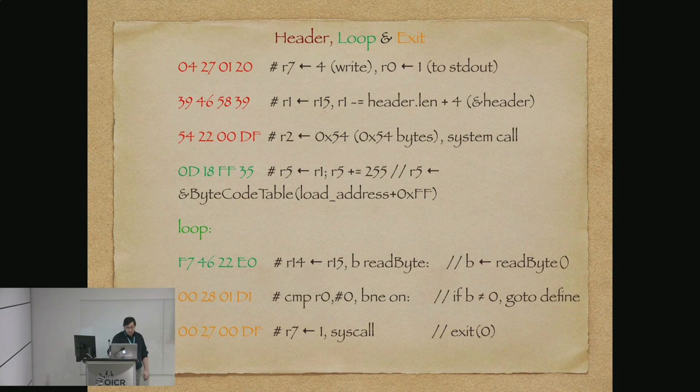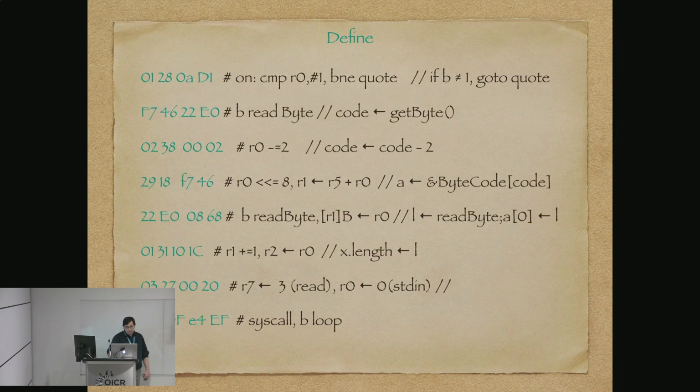We branch to the spot where we define a byte. We do our comparison to see if it's 0, system call. We do a comparison against the constant to see if it's a quote. Branch to our byte instruction. We subtract 2 from our bytecode number when we store it internally, just to save space, of course. It's 64K, that's extravagant.